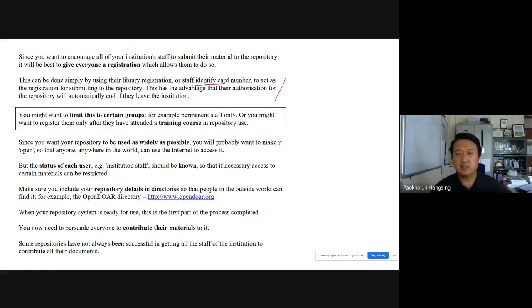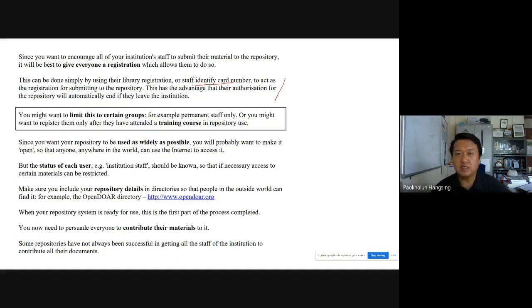Now, in such a situation where you have some documents which will be accessed by only a group of members, it is necessary to have the status of each user recorded, so that a member having an administrative status will be able to access the administrative documents.